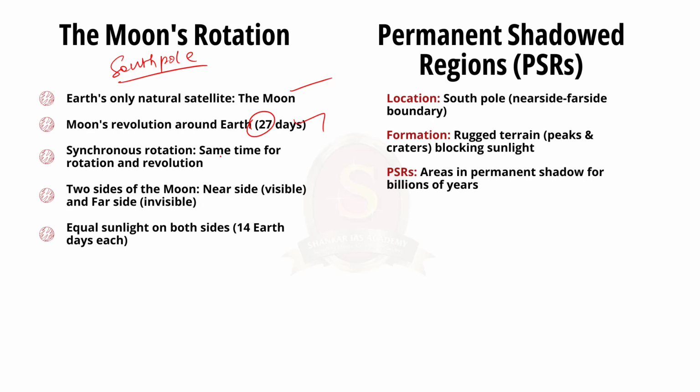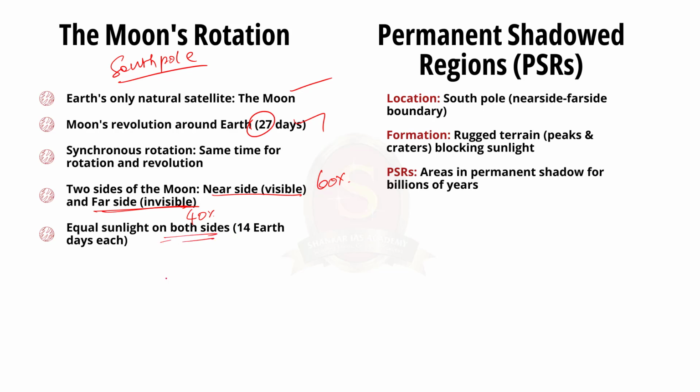In other words, the moon takes the same time to rotate about its axis as it does to circle around the Earth. The portion of the moon that is visible to us, about 60% of the moon, is called the near side of the moon. And the other side of the moon that is not visible to us is known as the far side of the moon. Remember, each side of the moon receives an equal amount of sunlight.